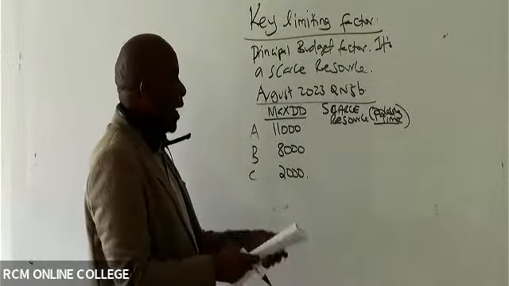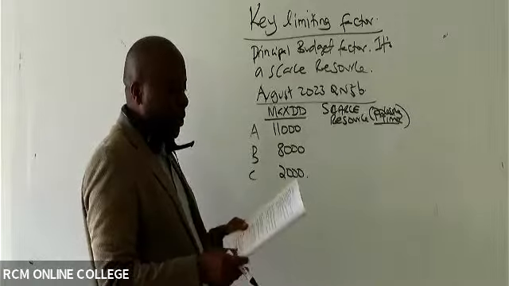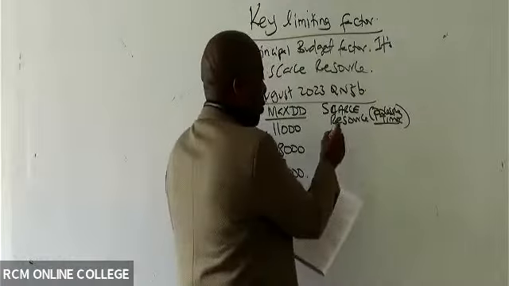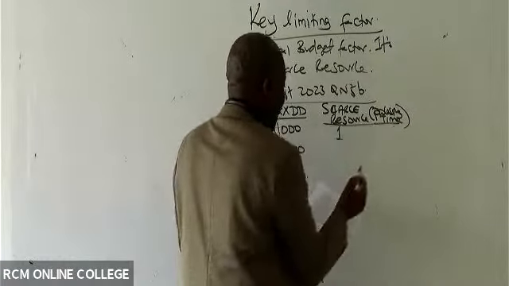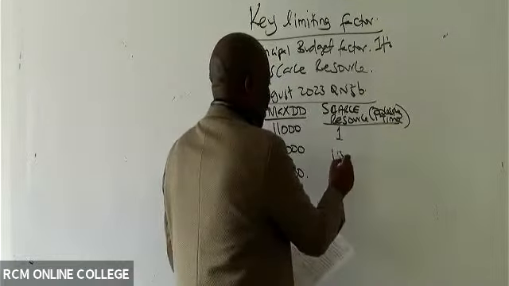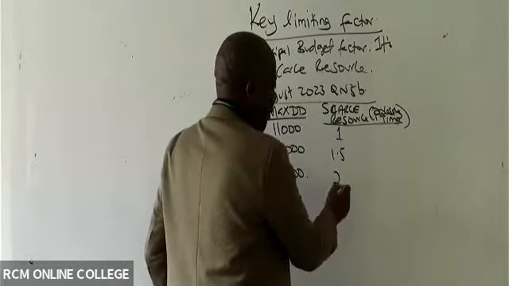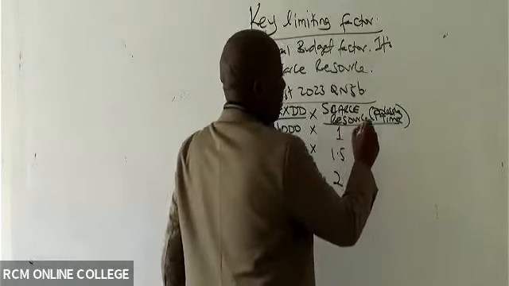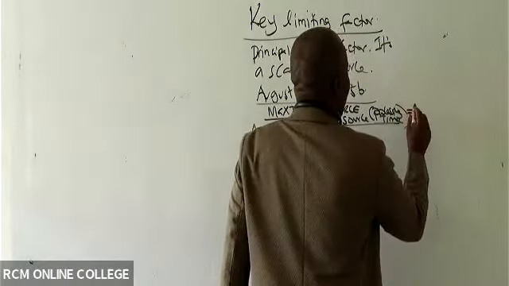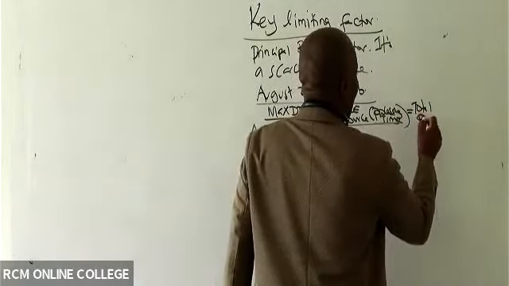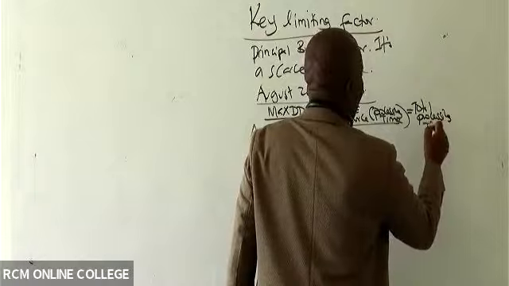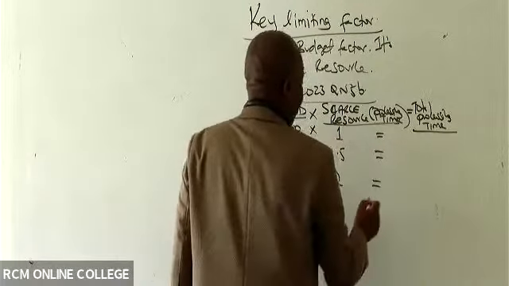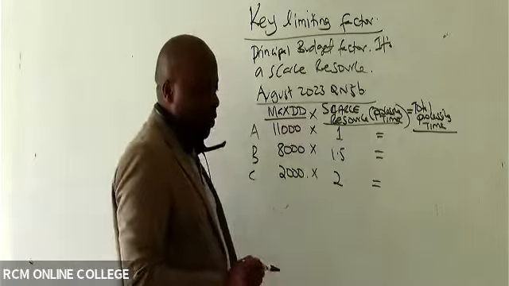So what is the processing time of A? Is there somebody who is able to see the processing time of A per unit? It's 1. It's on the first table. How about the processing time of B? It's 1.5. And then for C, it's 2. So please give me the total processing time. You're multiplying to get those numbers.